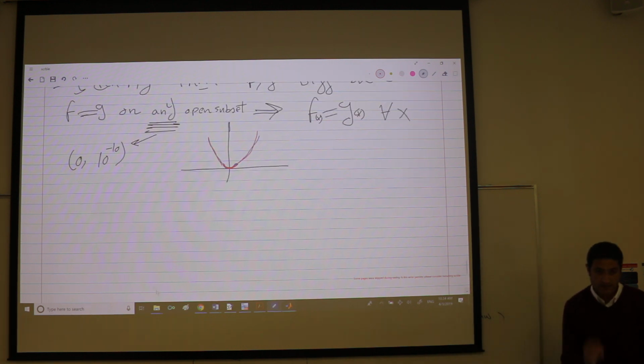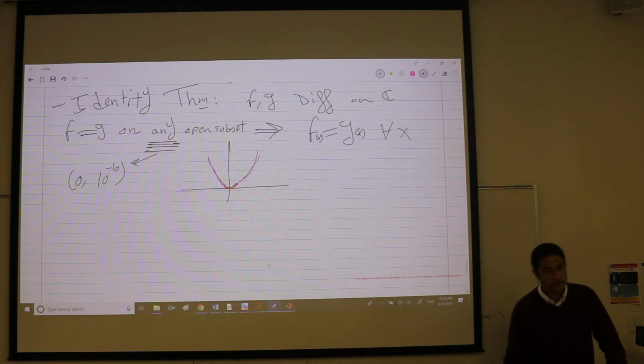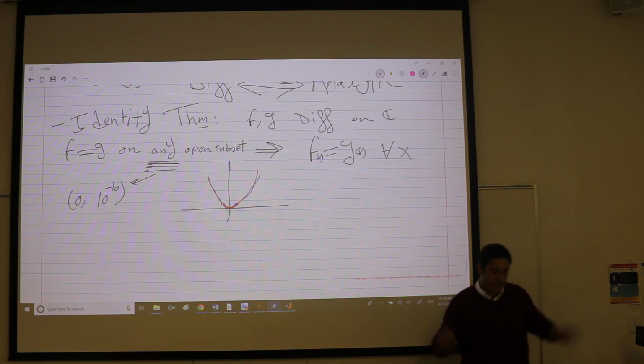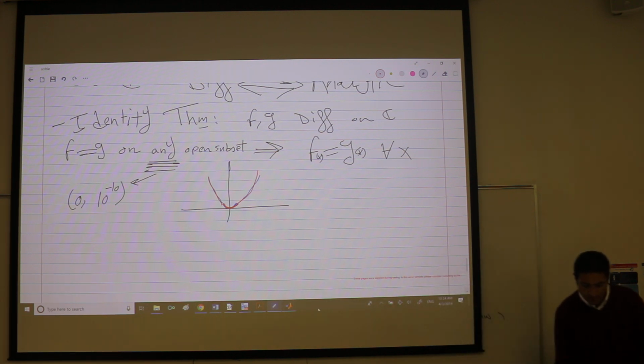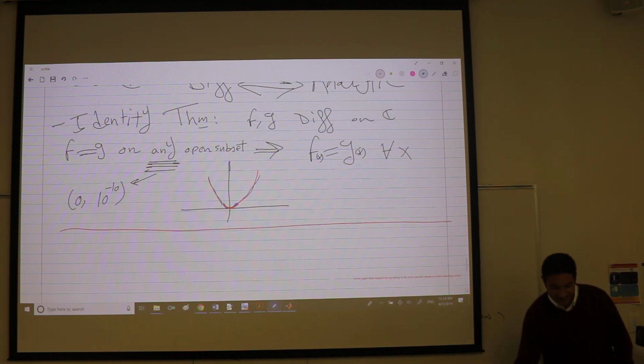Professor, it has to be a subset, right? Like, it can't be a point. It cannot be a discrete number. Yeah, it cannot be a point. Because a point will match the function value, not the derivatives. But an open subset means the value and the derivatives at a single point, which is the sufficient thing. An open subset, no matter how small it is, which is very interesting.